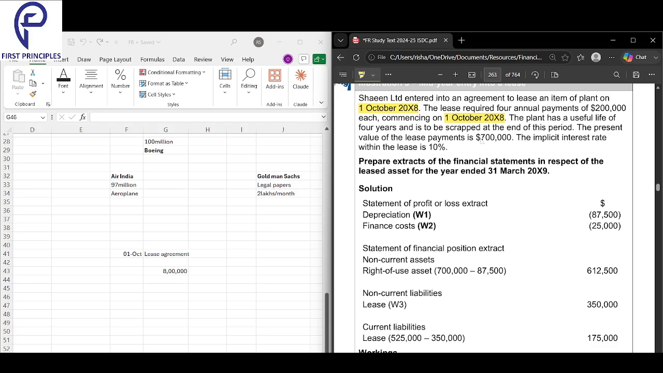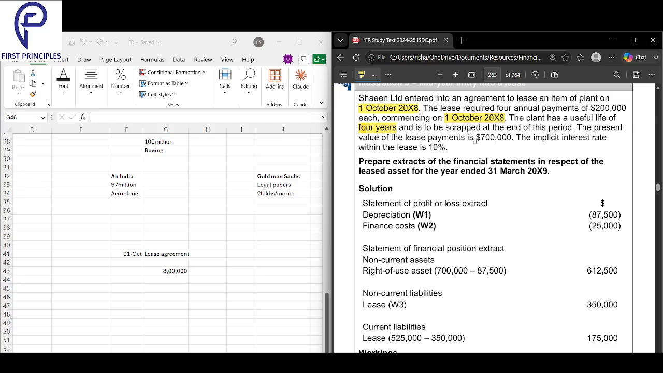The plant has a useful life of 4 years. You would consider this if it's lower than the lease term. The plant has a useful life of 4 years, to be scrapped at the end of the period.